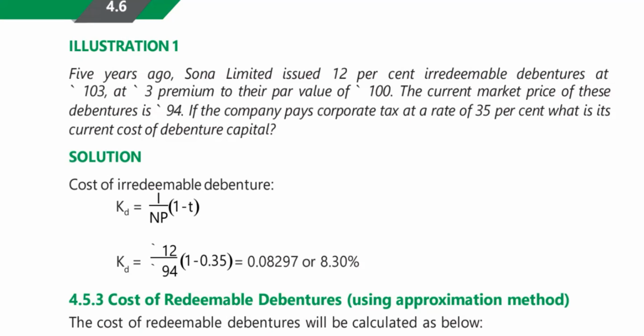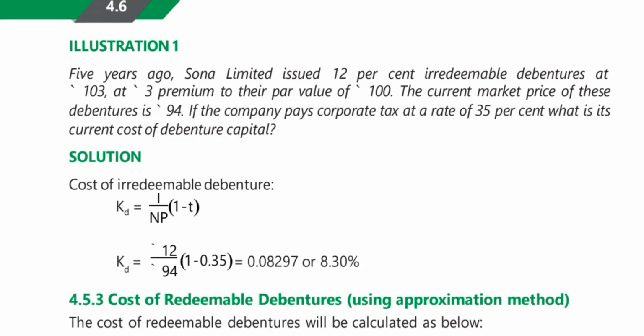As I have told you, the formula we have to use is KD equal to I divided by NP into bracket 1 minus T, where KD stands for cost of debt, I stands for interest, NP stands for the net proceeds or market value, 1 is the constant and T is the tax rate. So the interest they are paying is already given, a 12% irredeemable debenture.